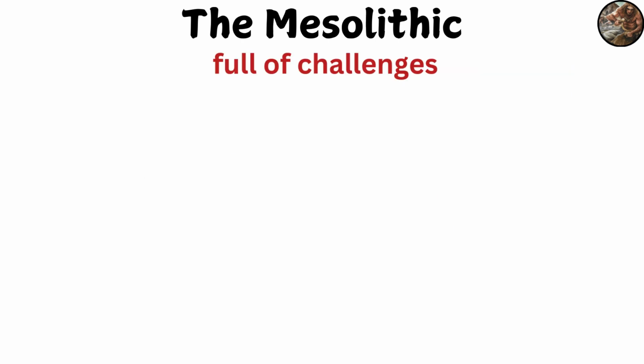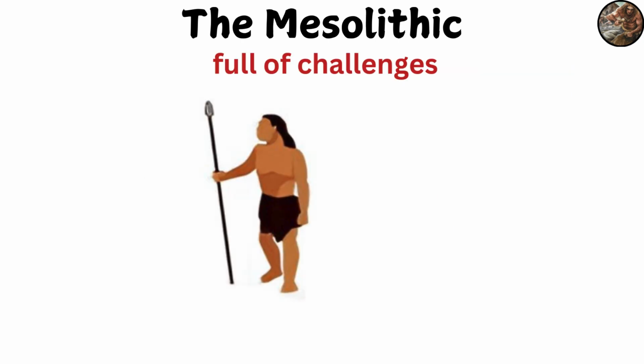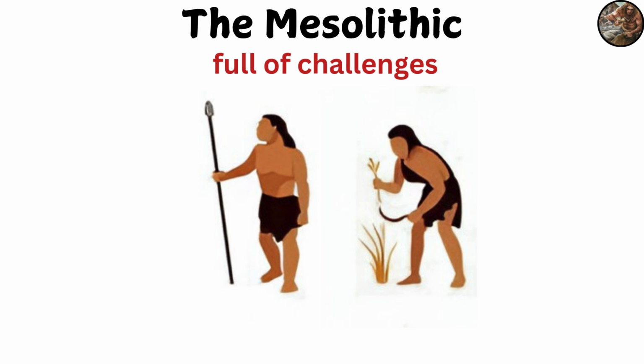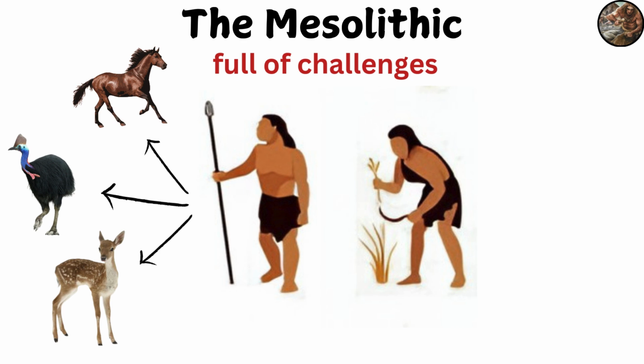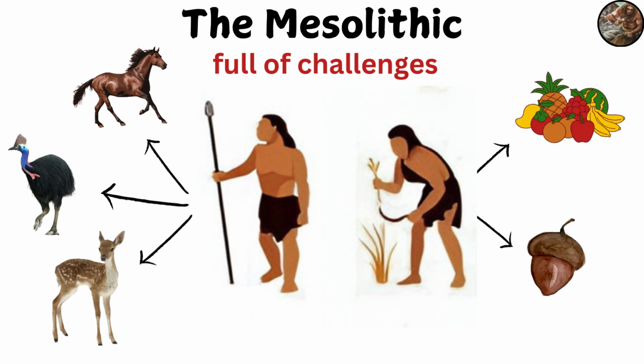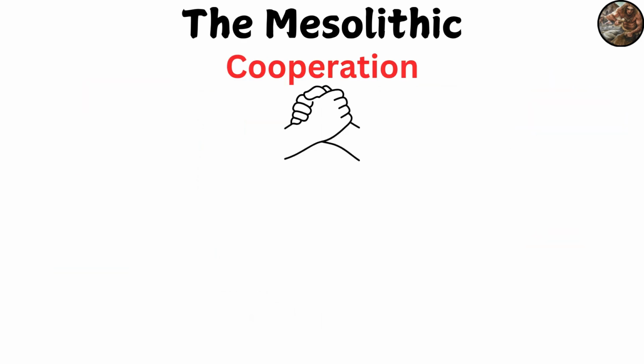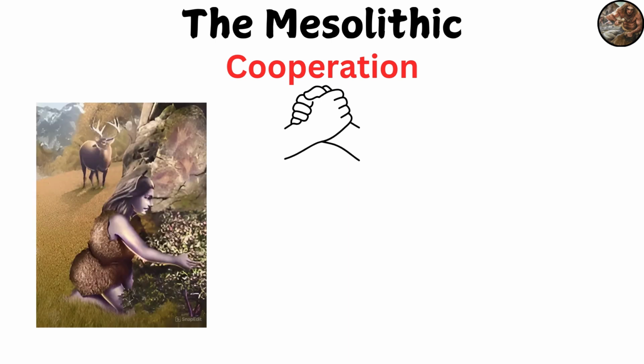Life in the Mesolithic was full of challenges. Humans relied on hunting and gathering as their main source of food. They hunted deer, horses, and birds, and gathered fruits and nuts. Societies depended on cooperation, and there was a division of roles, as women gathered food while men hunted.